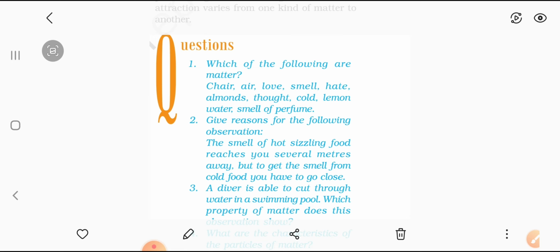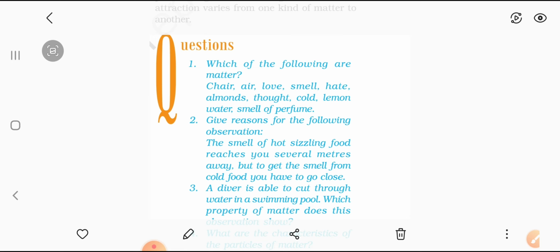Why? Because as I told you in the classroom, when we increase the temperature, the kinetic energy of the particles also increases. And what is kinetic energy? Kinetic energy means the energy of the movement of the molecules. So when we raise the temperature, the kinetic energy, meaning the energy of the motion of the atoms, increases. And when the atoms move rapidly, at a faster speed, definitely the rate of diffusion will be higher in them. And definitely the aroma of the food will be mixed with the air and it goes far away.